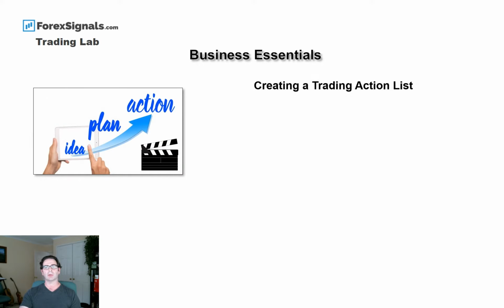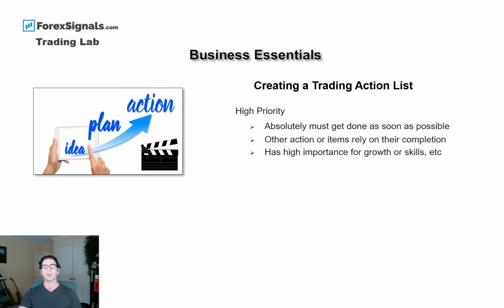What we'll do now is create our trading action list. We spoke earlier in some of the modules and videos about how some of the items we discussed will form part of your trading action list. We break our action list up into high priority items. High priority means that these absolutely must get done as soon as possible.